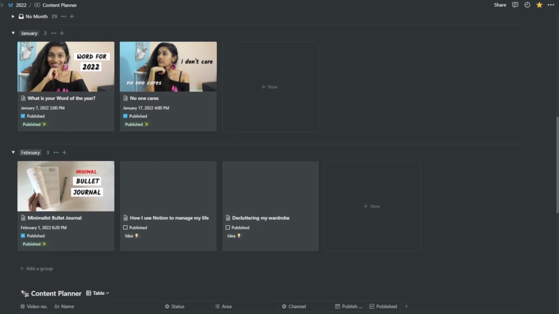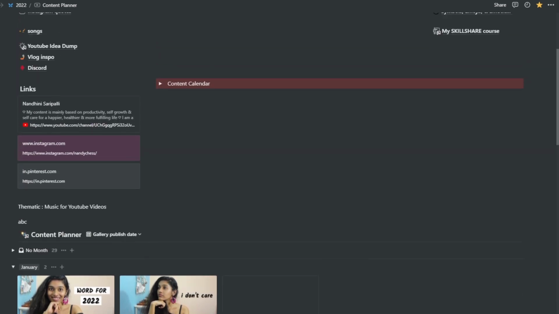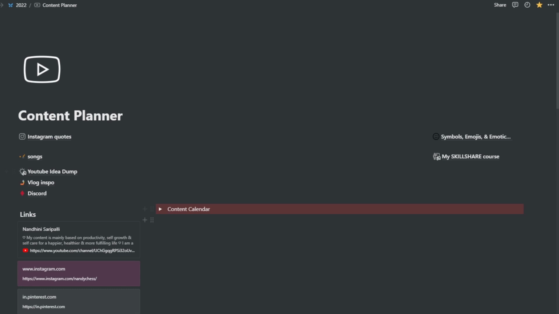And down I have a content planner again, but this is in the table form. I like to jot down my ideas there, but I'm not going to get into it because I have too many ideas and I've not made use of anything. So this is how my content planner looks.